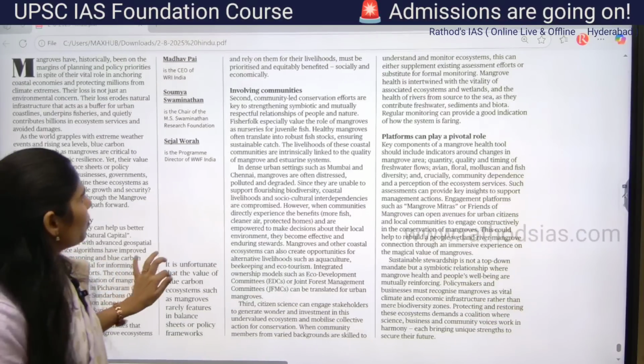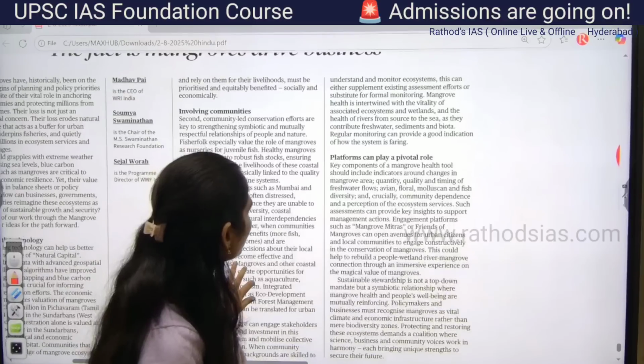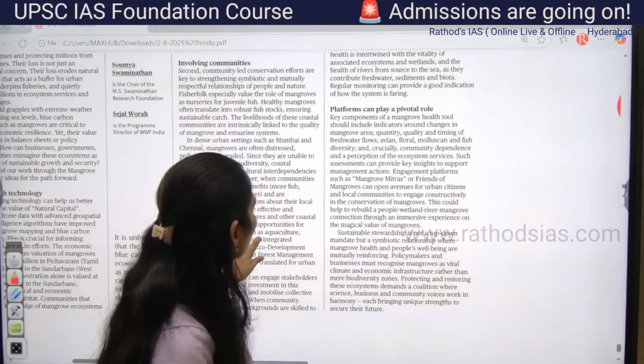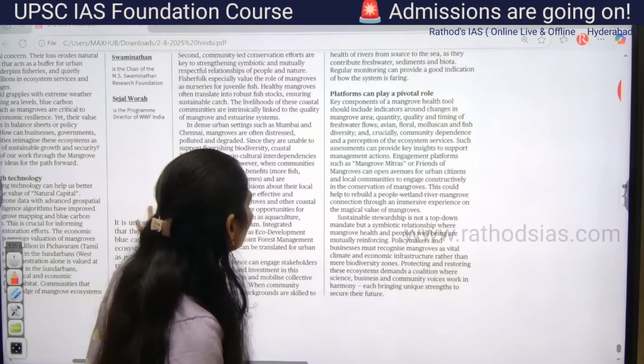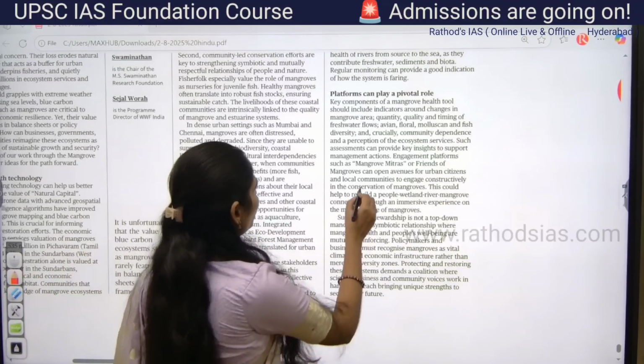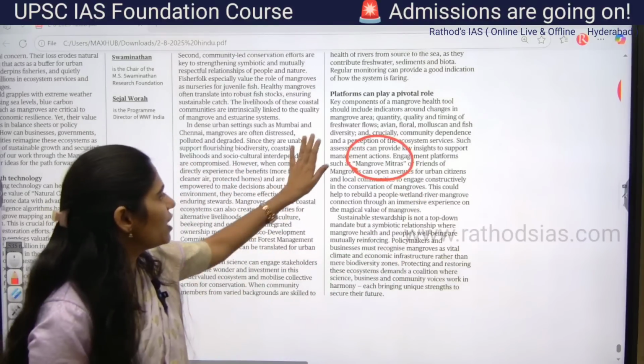And next point they said was, so please make a note here. We have a platform called Mangrove Mitras or Friends of Mangroves.